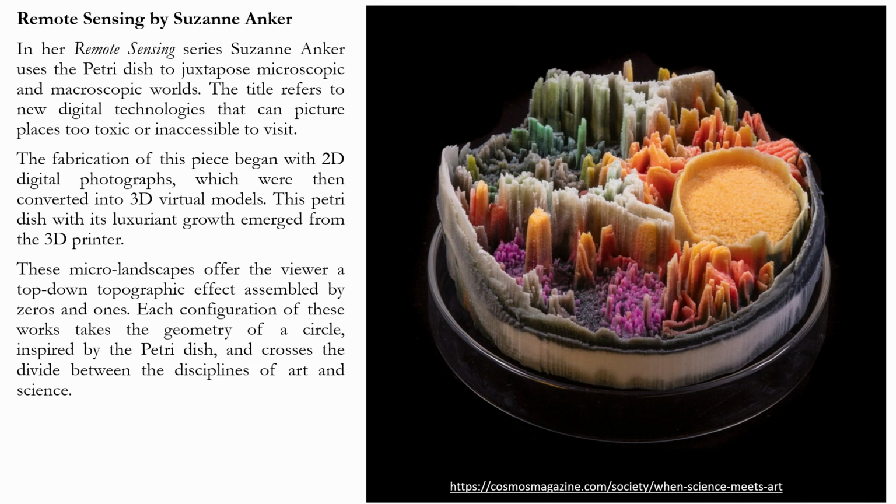Each configuration of this work takes the geometry of a circle inspired by the Petri dish and crosses the divide between the disciplines of art and science. So, have a look at this, how beautiful the artwork looks when science and technology are brought together to give an artistic turn.